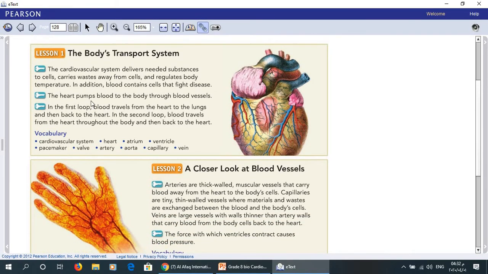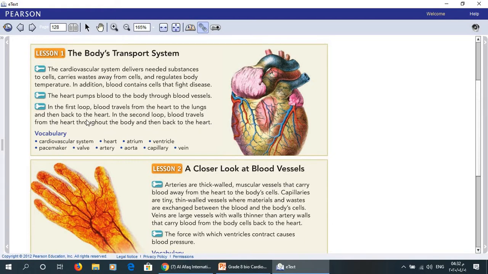Now, the heart pumps blood to the body through blood vessels. In the first loop, blood travels from the heart to the lungs and then back to the heart. In the second loop, blood travels from the heart throughout the body and then back to the heart.